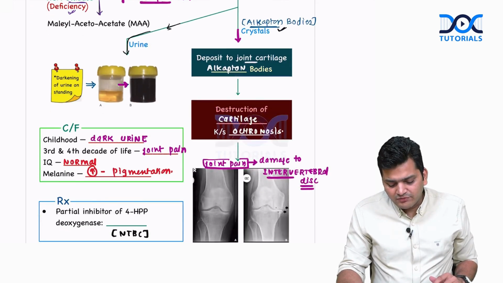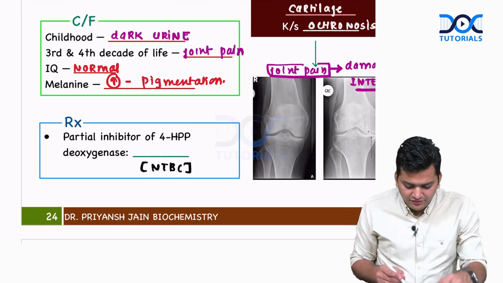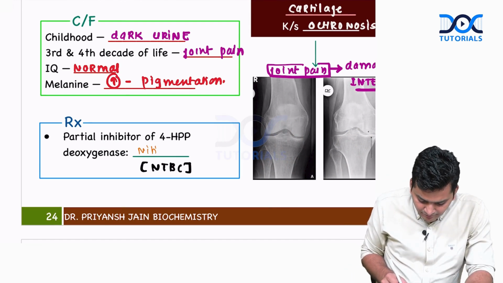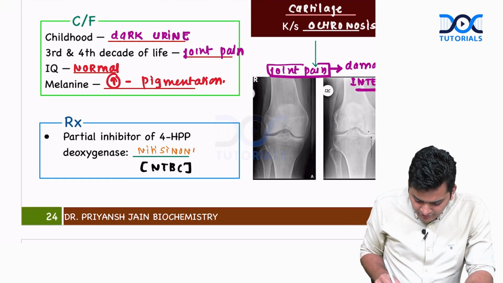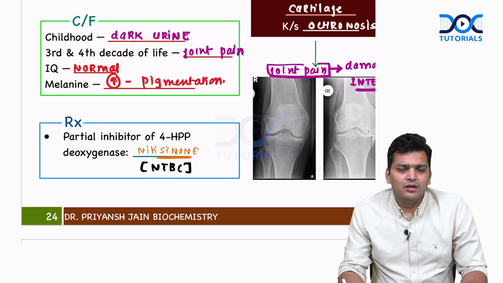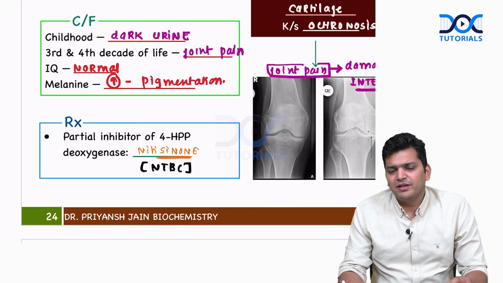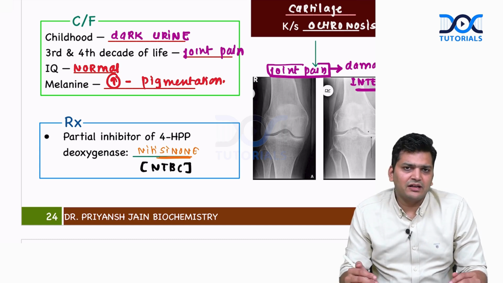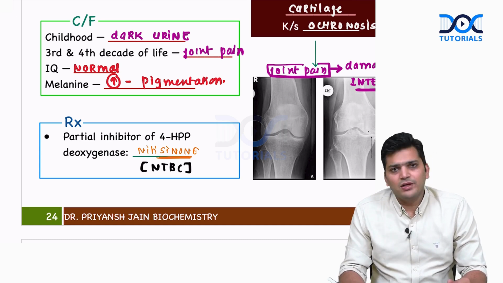To treat this disease, we use a special molecule called nitisinone or NTBC. Nitisinone is the 4-HPP deoxynase inhibitor. It's a partial inhibitor, so the formation of HG oxidase substrate will be relatively less. So we have discussed three special molecules of tyrosine, that is melanin, thyroxine, and catecholamines. And then we have discussed that if the tyrosine is in excess, how we are going to catabolize it.